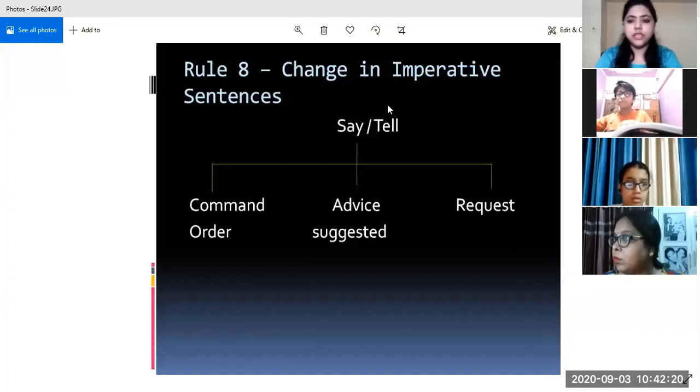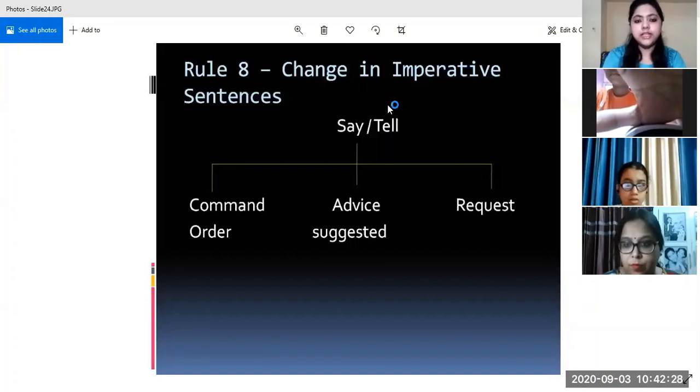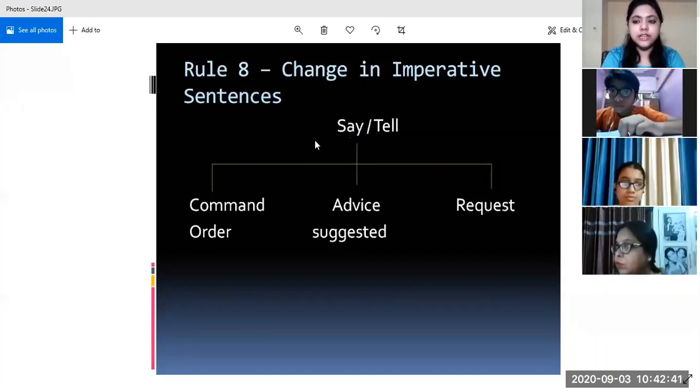which is either say or tell, which is used in the direct speech mostly, changes according to the sense of the sentence. I mean, the imperative sentence either expresses a command, so when it is expressing a command, then we change this reporting verb into command. Said changes to commanded or ordered.